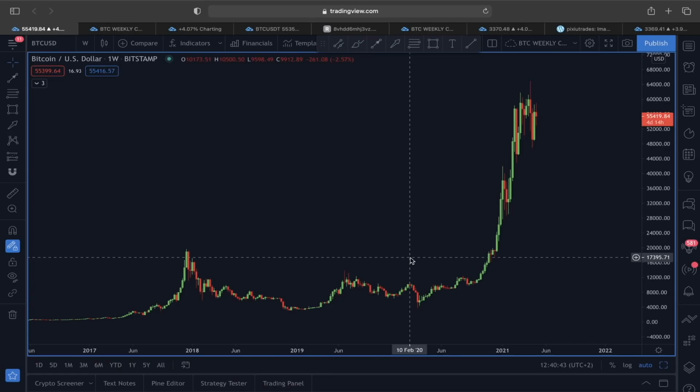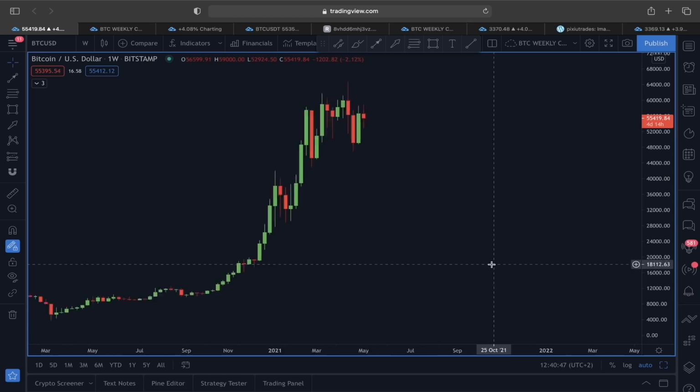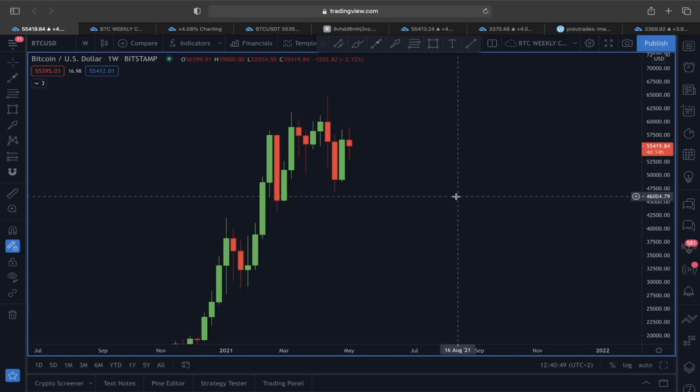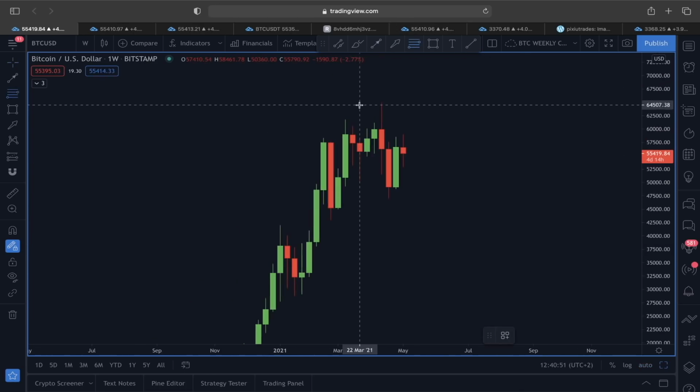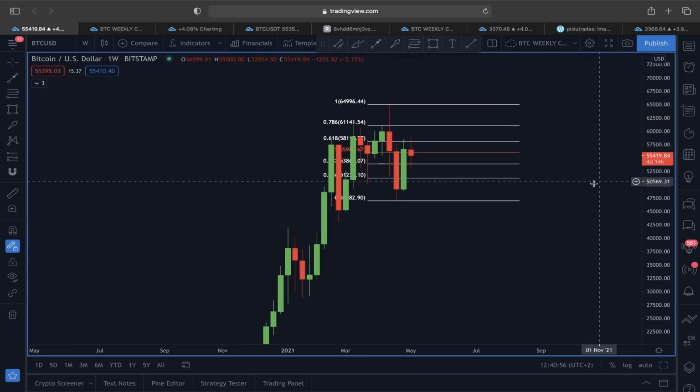So as you can see guys, today we are going to start this analysis by looking at the price action of Bitcoin in a weekly time frame, because in my previous video I said, guys, any sort of a rejection from this 0.618 Fibonacci retracement level, things might look very ugly.